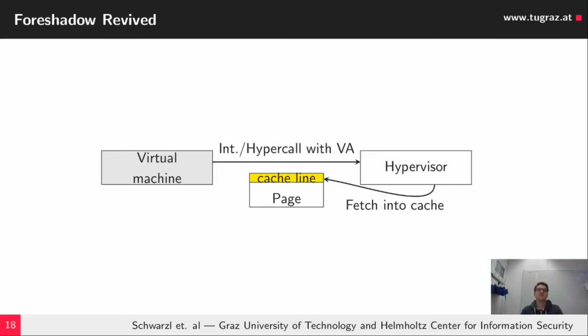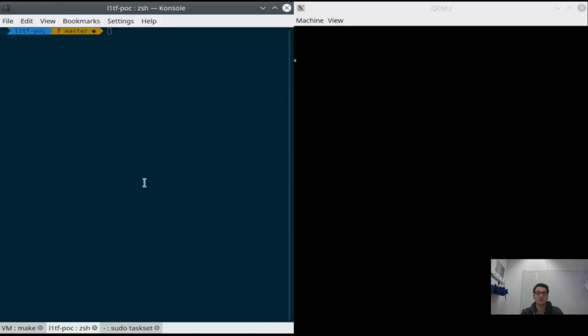Data is fetched into the cache. So for instance, in our case, from L3 into L1, and then we perform Foreshadow on this physical address and see whether we can leak the data. And here is a presentation where we have exactly this scenario explained. So conditional flushing is enabled.